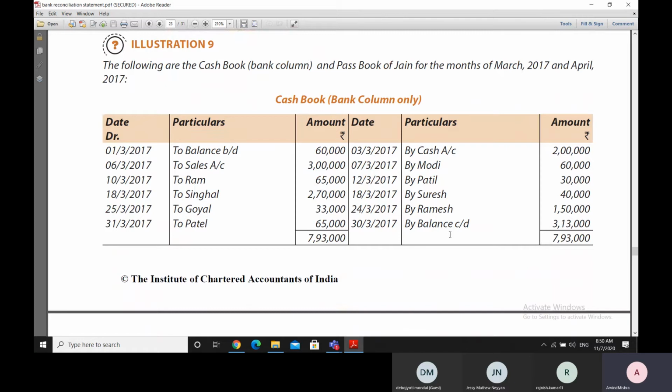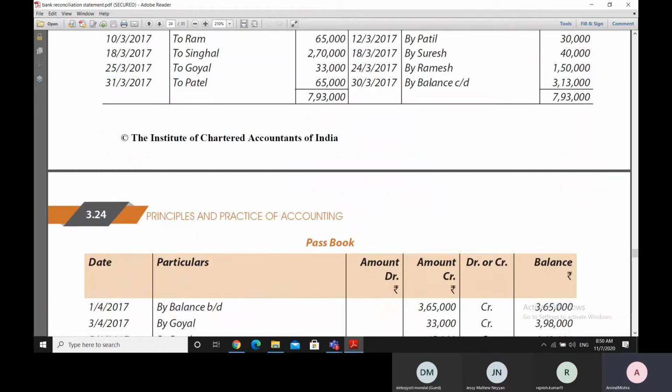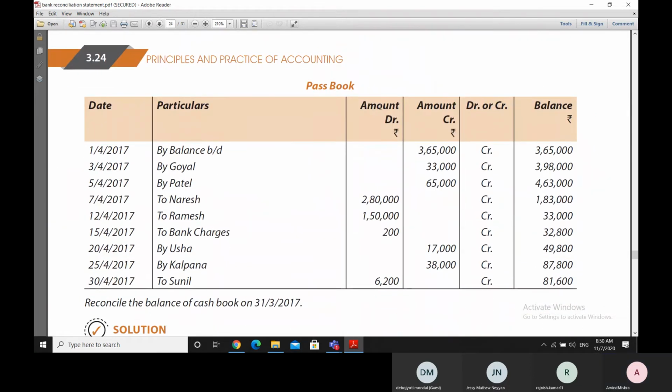Okay, now we move on to illustration 9. In illustration 9, it is being said that the bank column of a cash book is being shown, and a passbook is also being shown here.